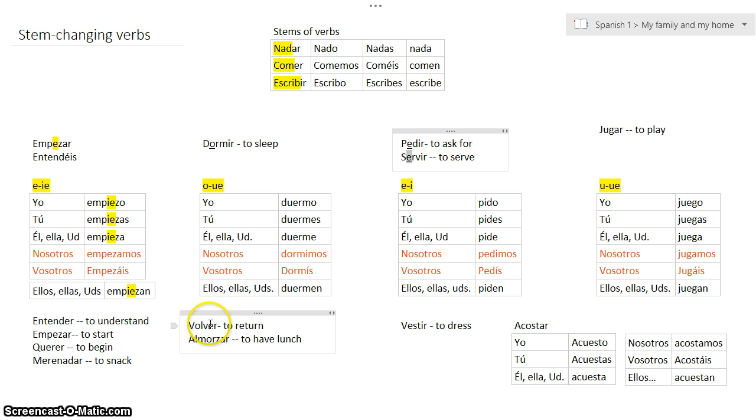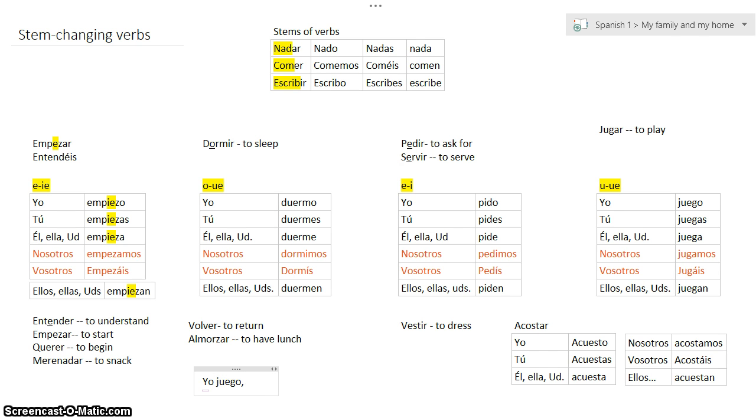Volver, you take off the ER, your remaining vowel is the O. Entender, which of these three vowels takes a stem change? It's going to be the second to the last vowel, or the last vowel if you take off the ER. So it's going to be this E right here. Okay, so that's the idea. You have to have this concept down. You have to understand it because we're going to see it a lot. You're going to see it a lot throughout Spanish.